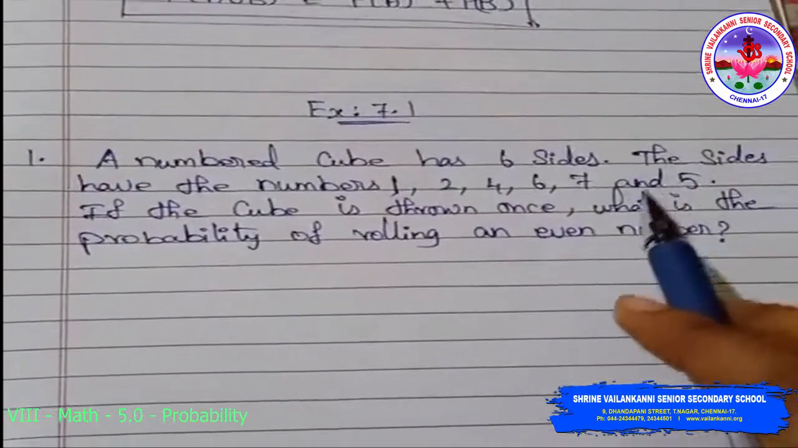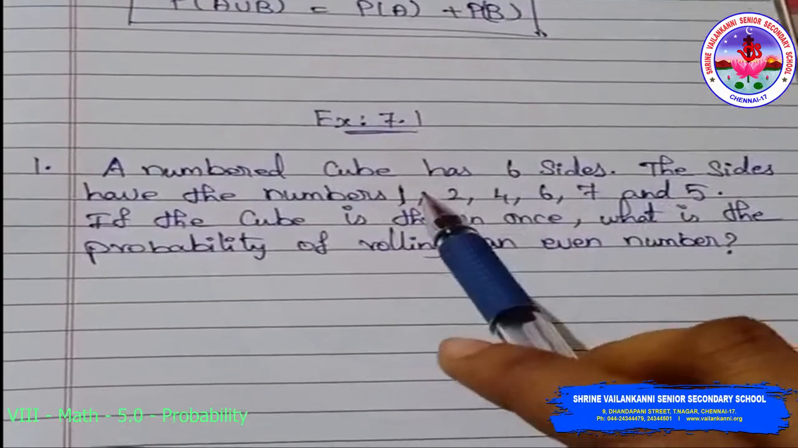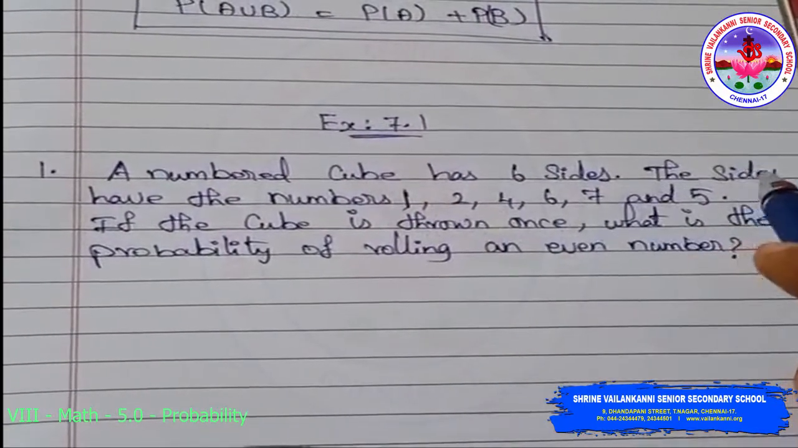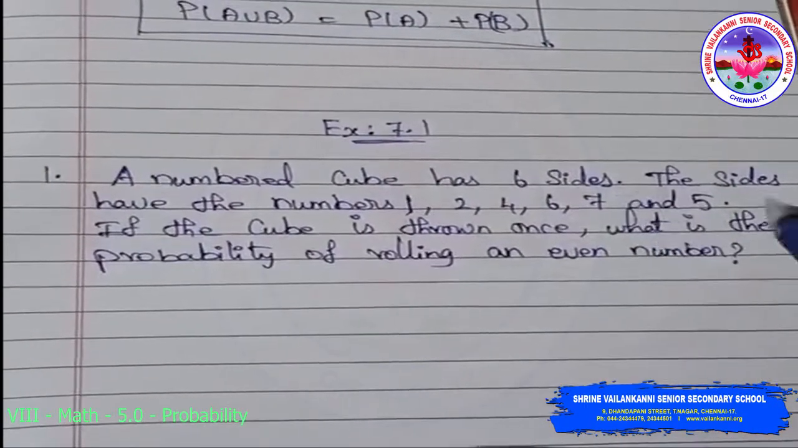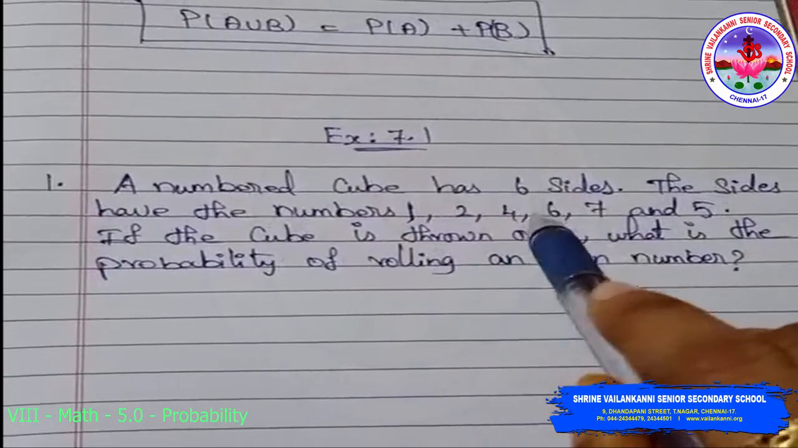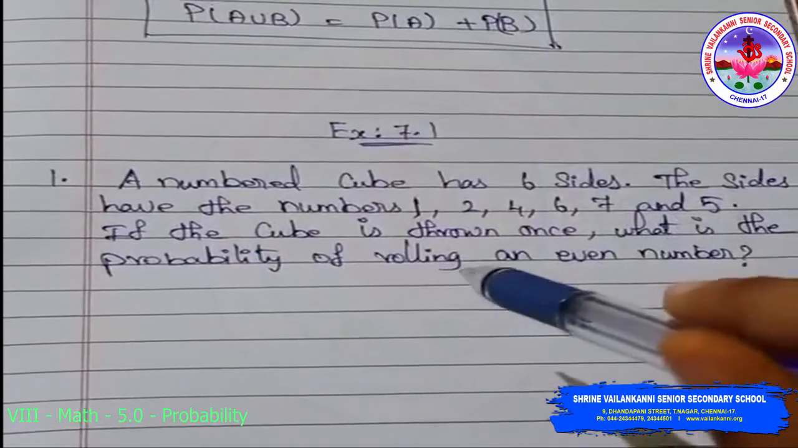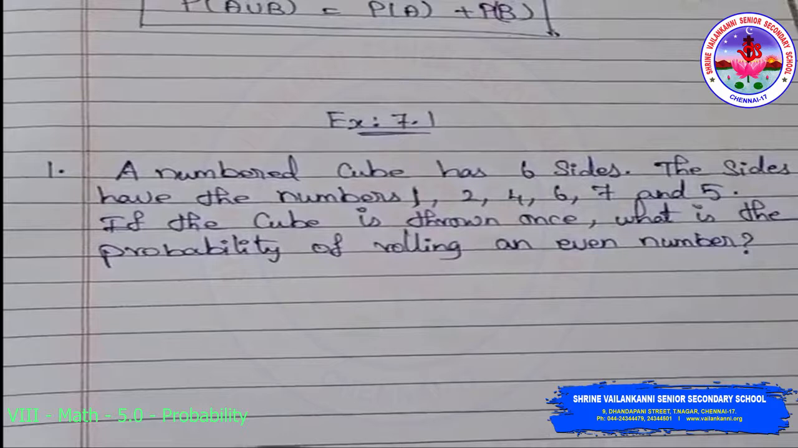Exercise 7.1. A numbered cube has 6 sides. The sides have the numbers 1, 2, 4, 6, 7 and 5. If the cube is thrown once, what is the probability of rolling an even number?